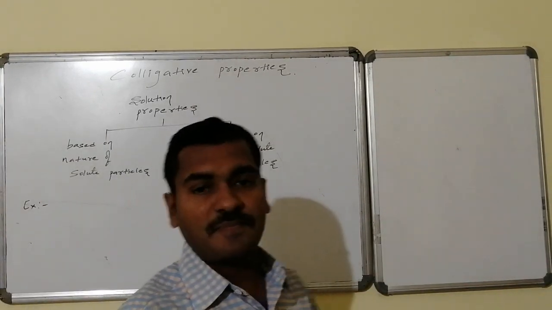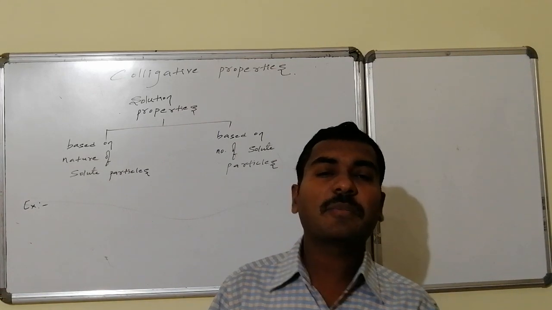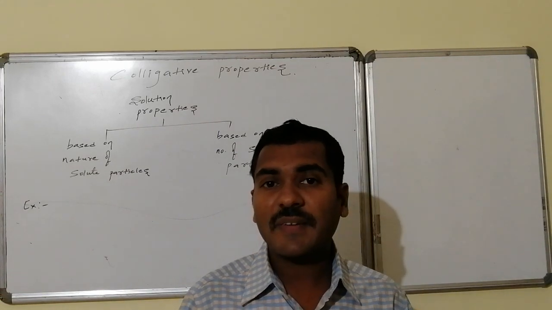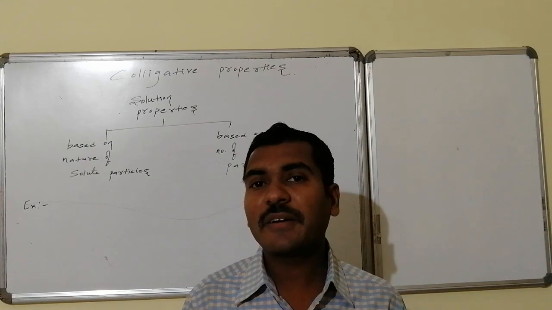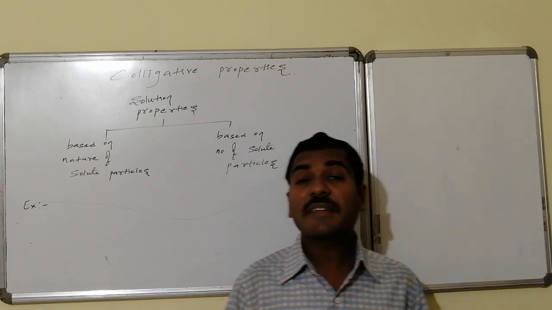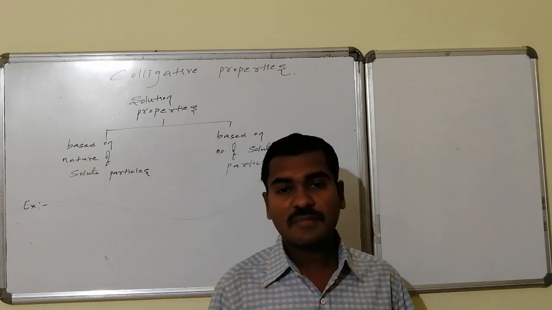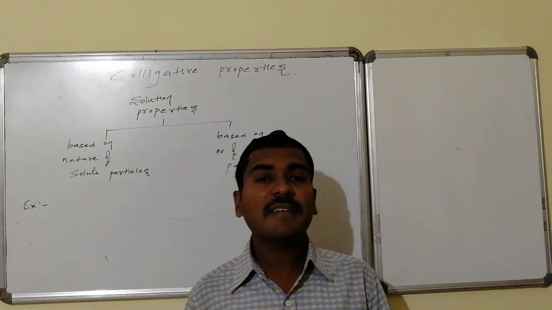Colligative properties. Solutions have different varieties of properties. For easy understanding, these properties are divided into two categories. Number one, properties based on the nature of the solute. There are certain properties which are dependent on the nature of the solute.